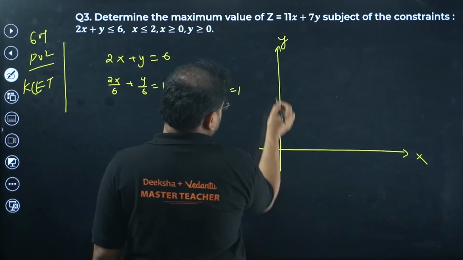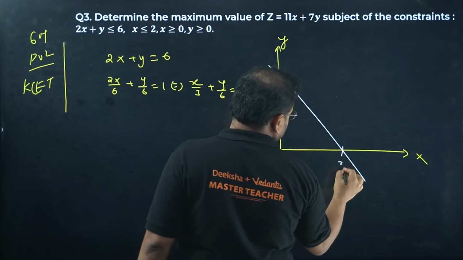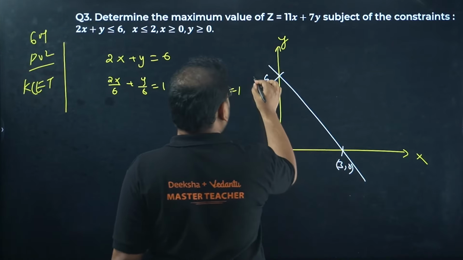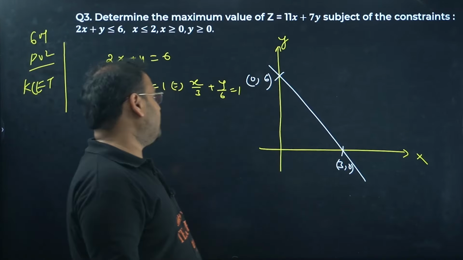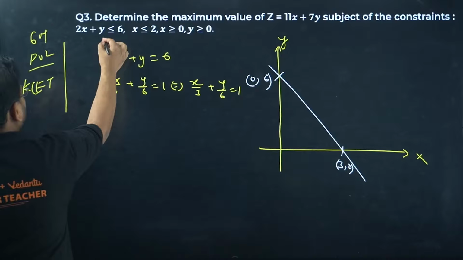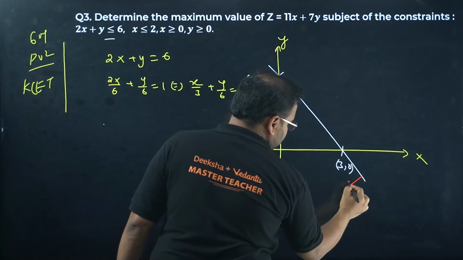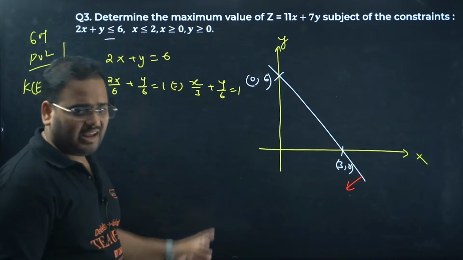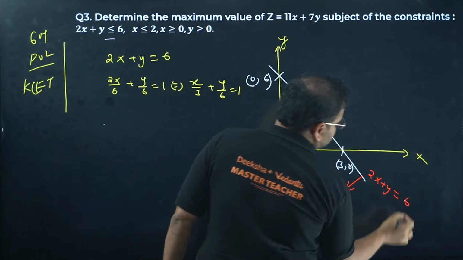X is 3, y is 6. This is 6 and this is 3. So (3, 0) and (0, 6). I got the intercept form. The curve is over here. Now look at the inequality. It is less than, which means I'm looking for the region below this. And do not forget to mention the curve also over there: 2x + y = 6.